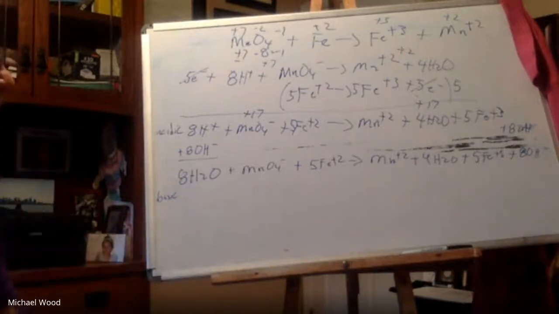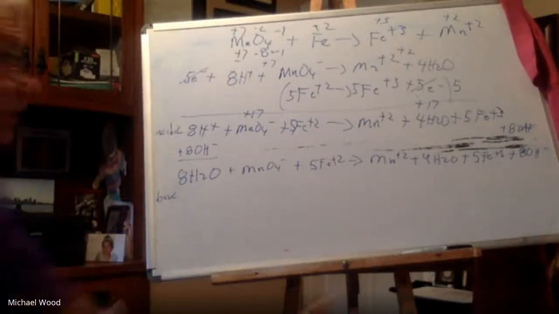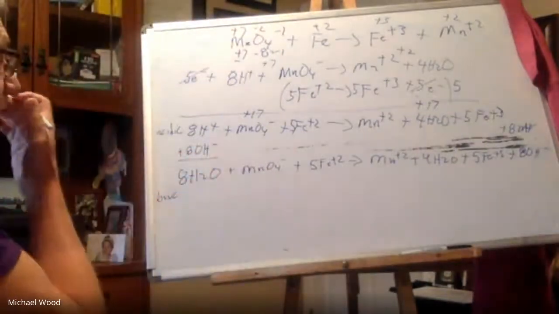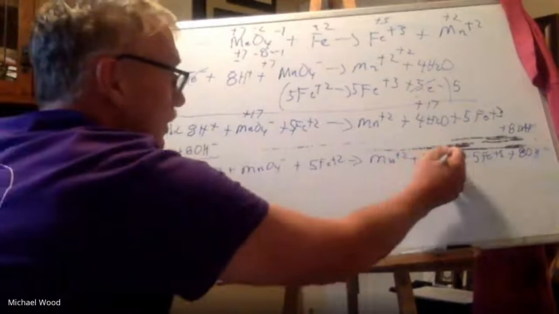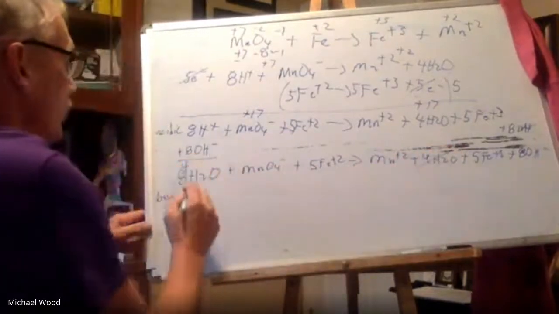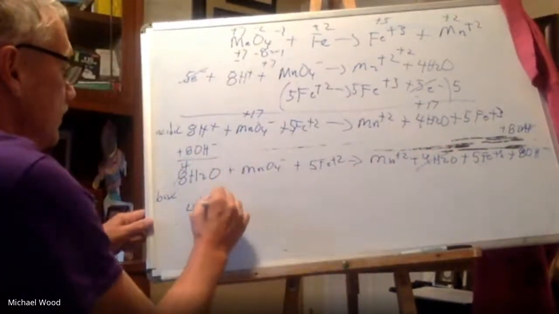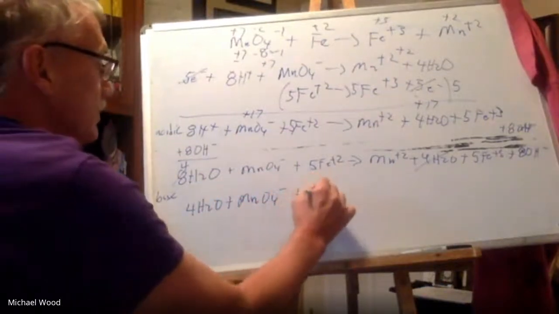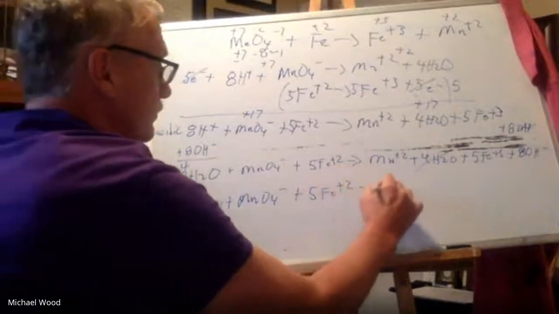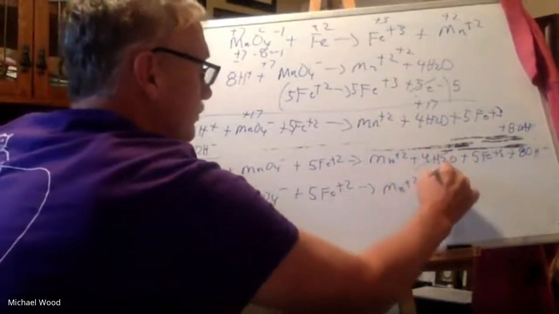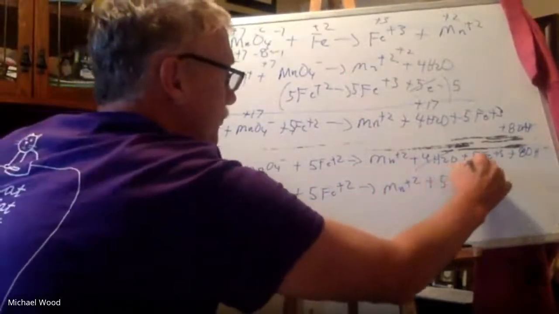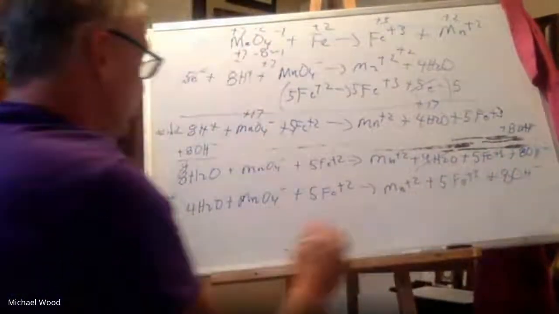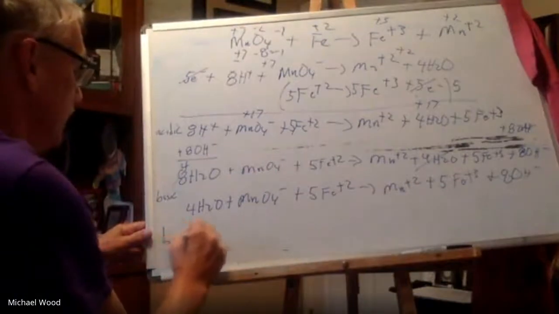But you can tell it's basic because it's OH. See, this was acidic because it had H plus. What a lot of people would do is just get rid of the water and make this 4. So the way most chemists would write this, again, just reducing it down, everything else is the same. Okay, and now it's in a basic solution, and we can tell that because it's got OH.